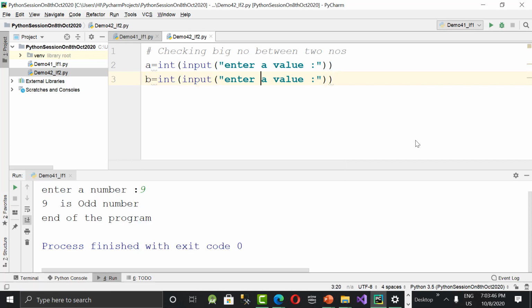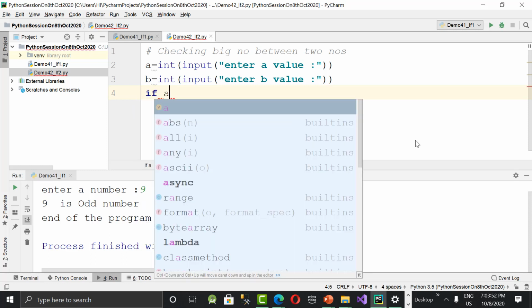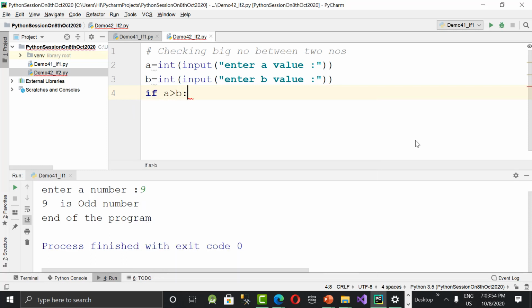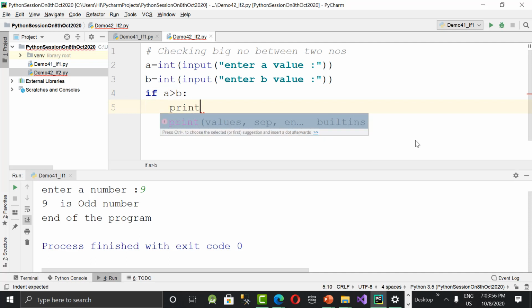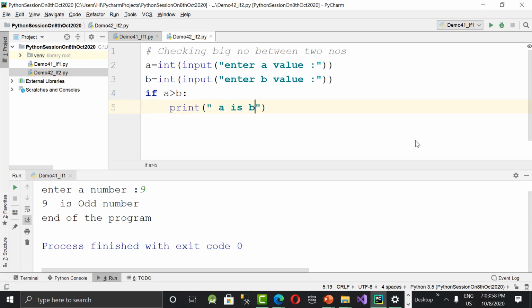So both are ready. After reading a and b values, what I'm saying is: if a greater than b colon, if that is true, print a is big. Or you can give a outside of the double quotes and then say is big. That is fine, it's your wish. Now, second condition. There might be chances of b greater than a, so I'm writing if b greater than a, print b is big.